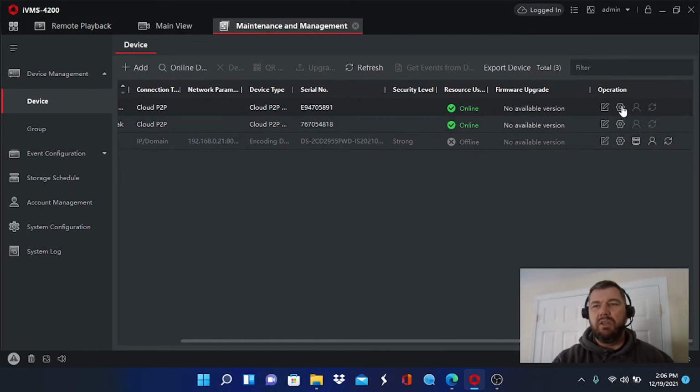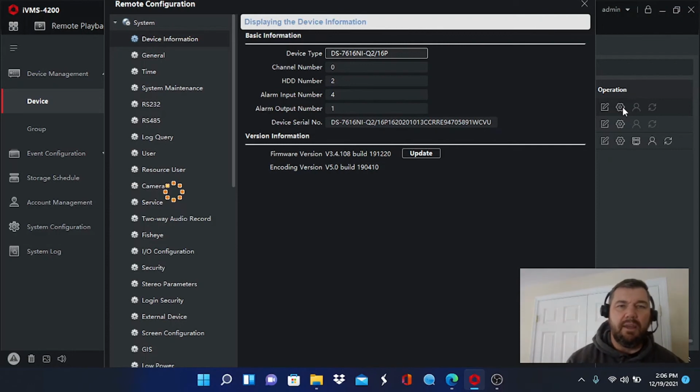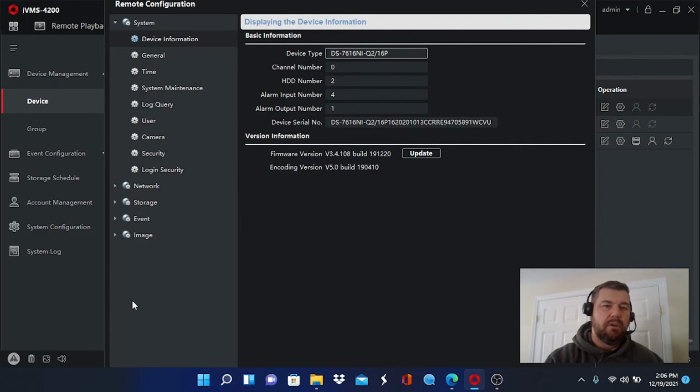You're going to go to this star here, and when you hover above it, it will tell you that's remote configuration. When you click on that, you are logging into your NVR and its configuration settings remotely, and that's what we want to do.